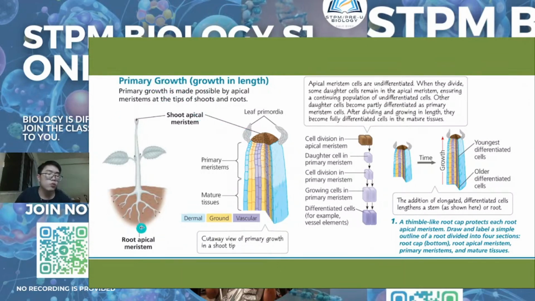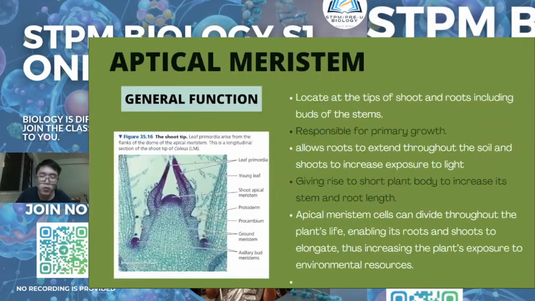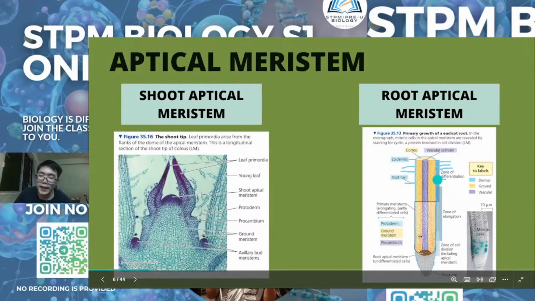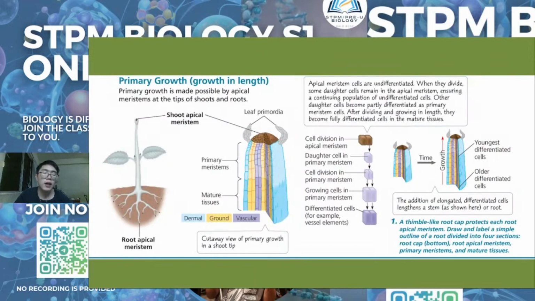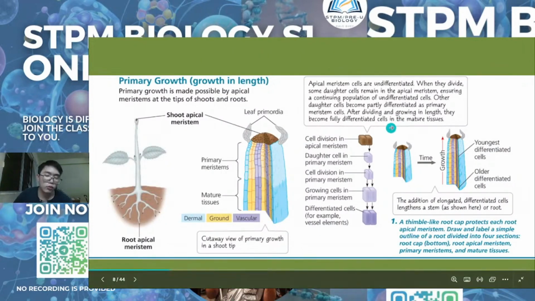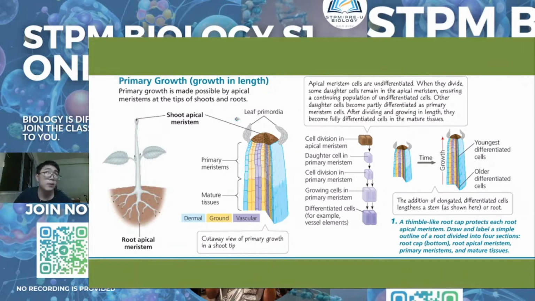Actually the root is the same concept. But the root goes deeper compared to the shoot. The shoot goes upward, but the root goes deeper and deeper. Okay, that's all for apical meristem.